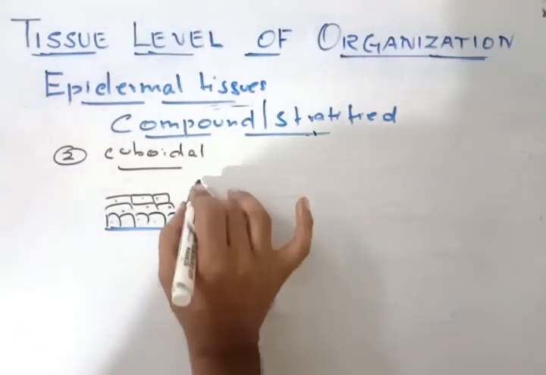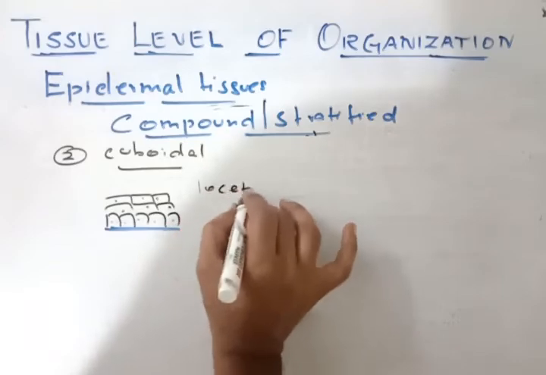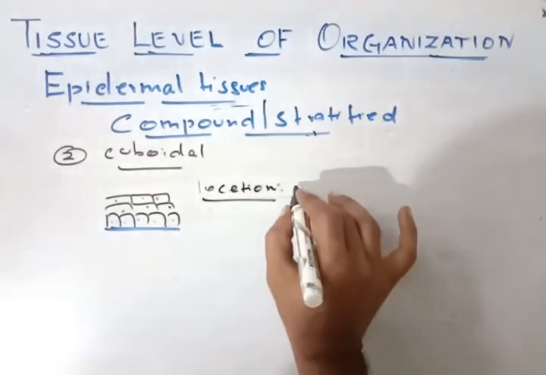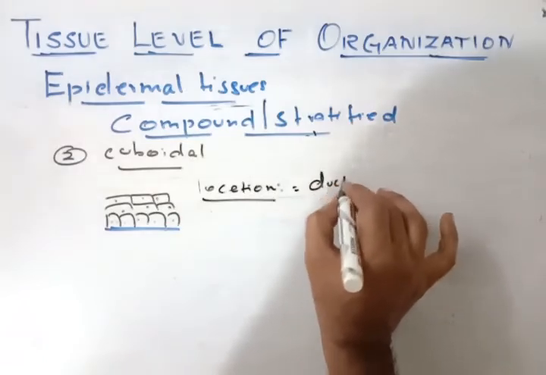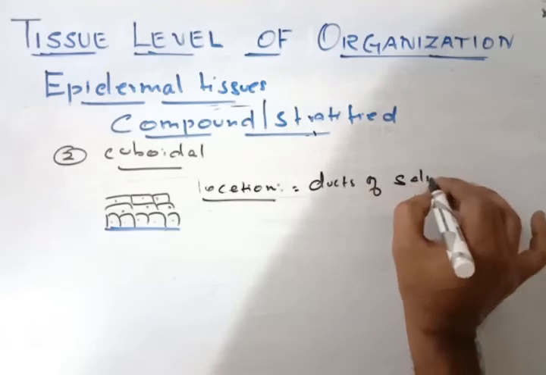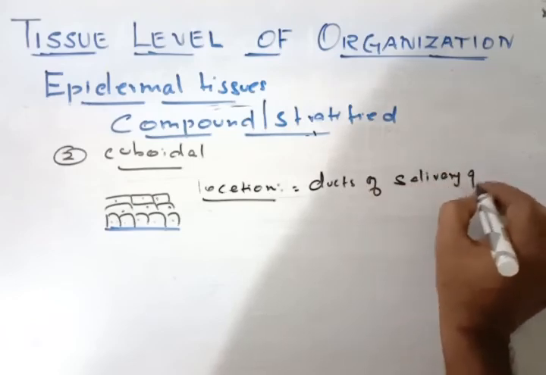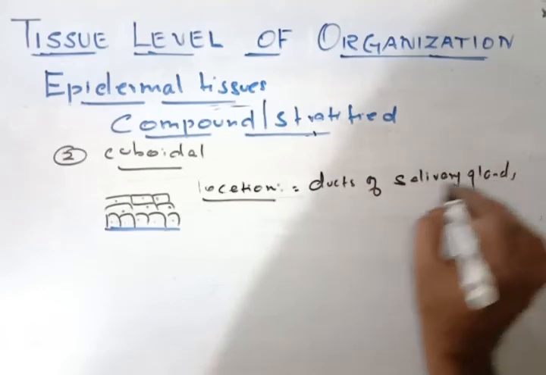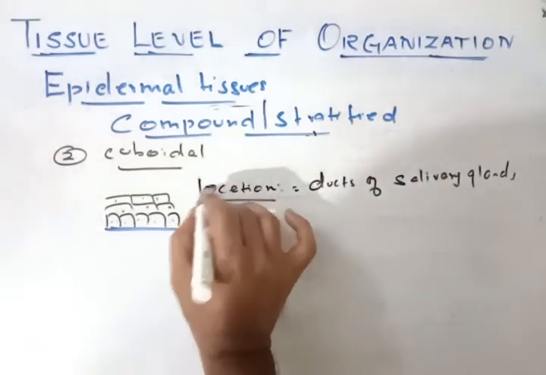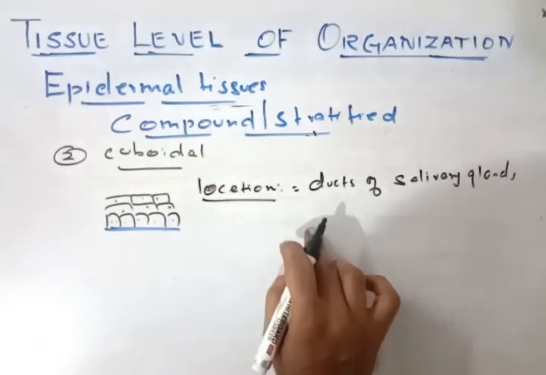Now where is this cuboidal tissue located? It is located on the ducts, that means the tubes, of the salivary glands. So all the salivary gland ducts have this kind of stratified cuboidal epithelial tissue.